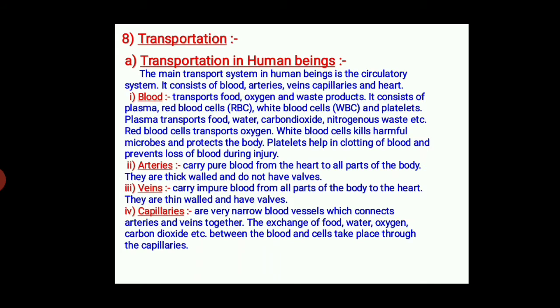In this video, we will understand part 3 of the Life Processes chapter. We completed the topic of respiration in the last video, that is part 2. Now we talk about transportation.